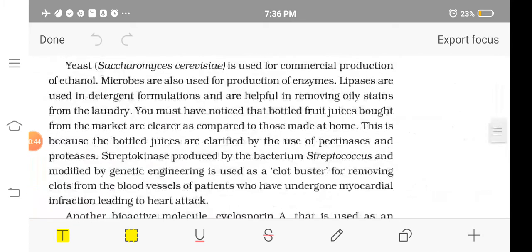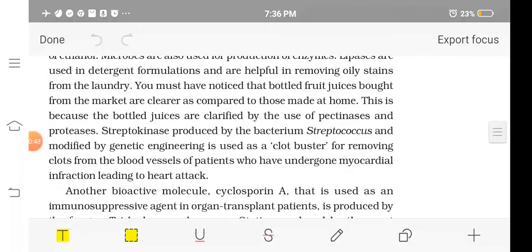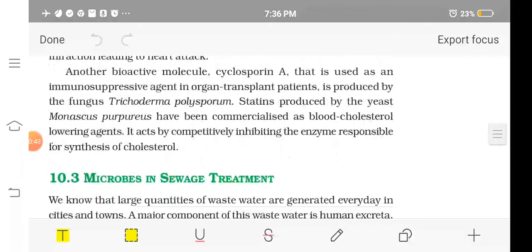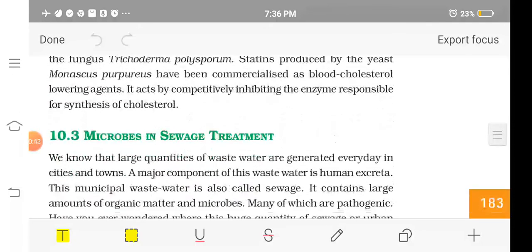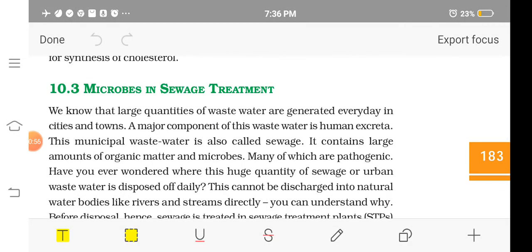So now today we are going to study about the microbes used in sewage treatment. So first of all, we should understand what sewage is. Sewage is the wastewater that is generated in cities or towns due to daily activities. The major component of this wastewater is excreta, and we can call this wastewater sewage.